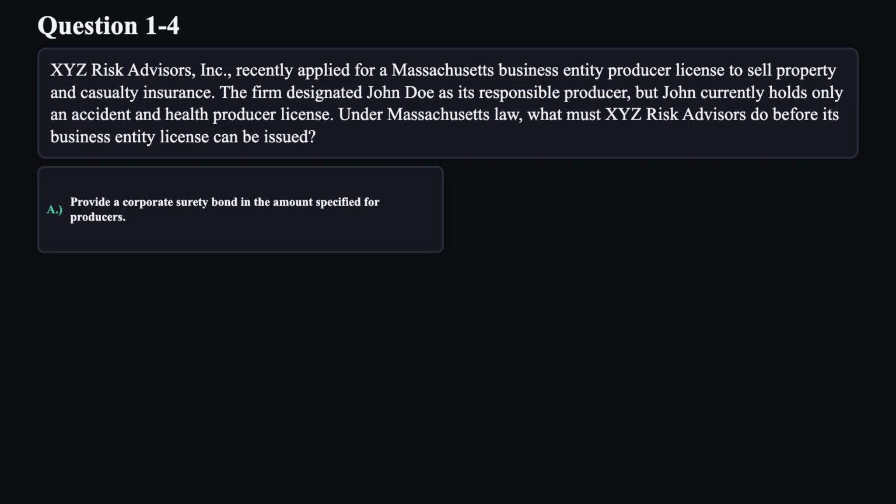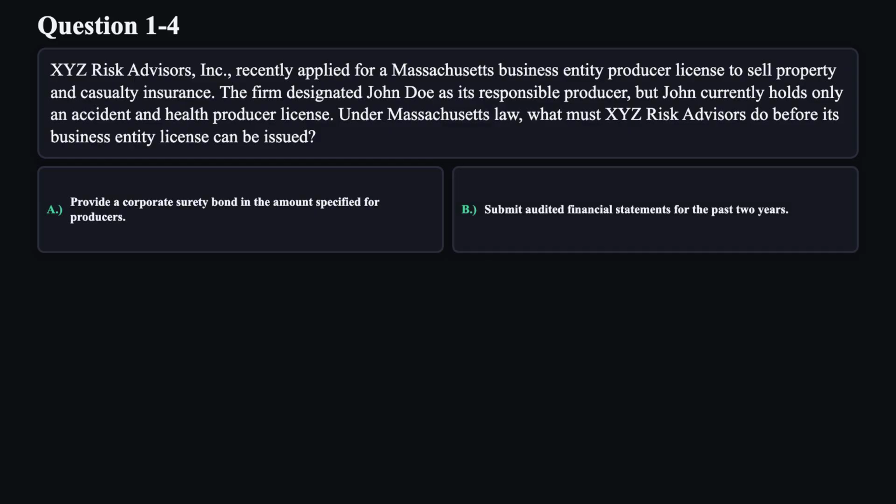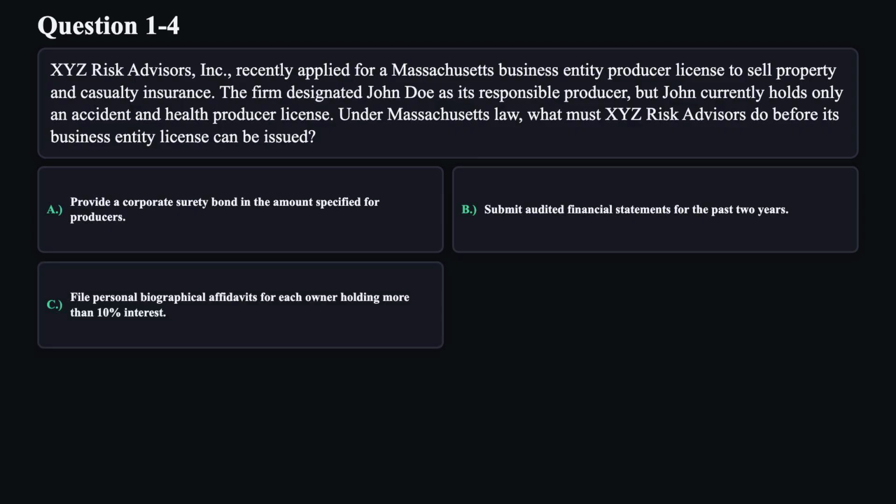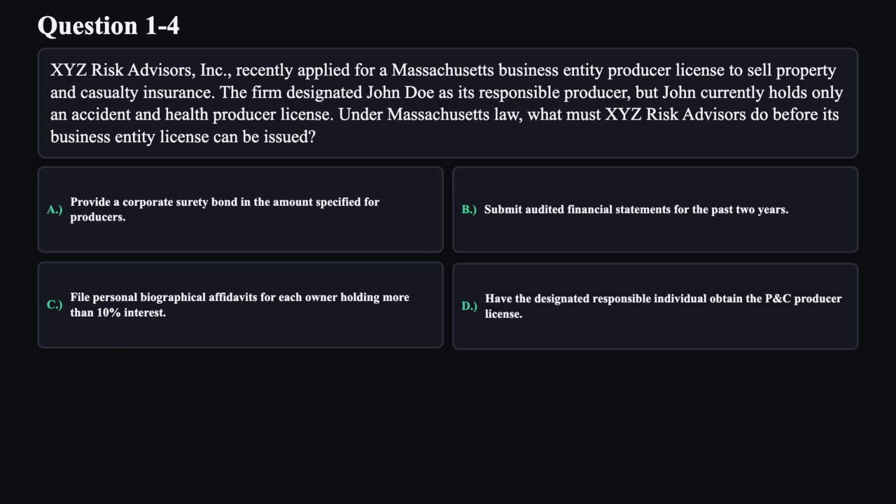A. Provide a corporate surety bond in the amount specified for producers. B. Submit audited financial statements for the past 2 years. C. File personal biographical affidavits for each owner holding more than 10% interest. D. Have the designated responsible individual obtain the P&C producer license.